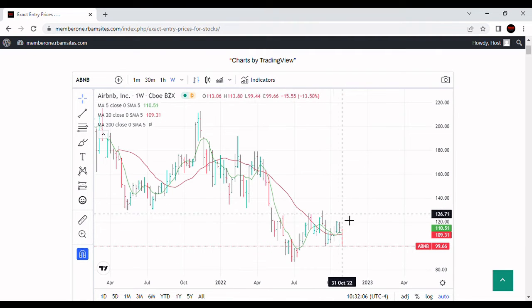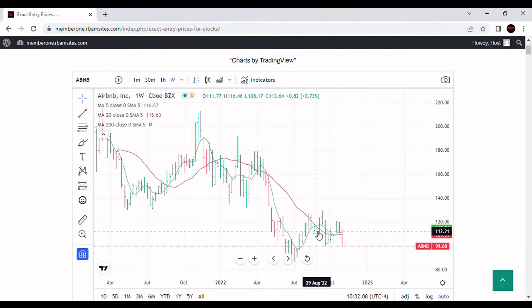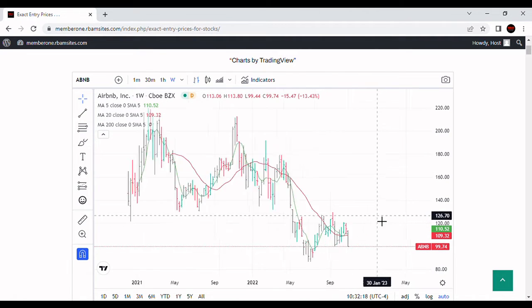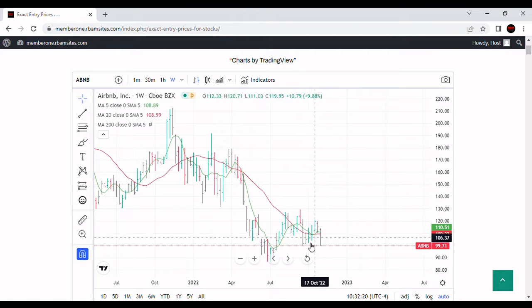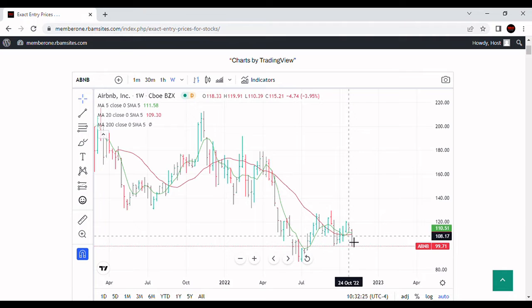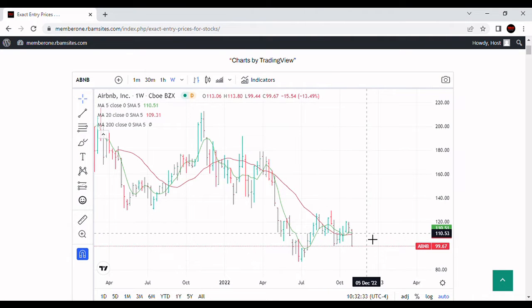If you take a look at this weekly chart we're looking at right now, you can just draw a line through here roughly at $111. You can go all the way back to the week of May 22nd and see this stock hasn't gone anywhere. So there's no real interest in buying this stock. I would love to say that this stock looks like it's flattening out and looking like it could put in a rally, but I wouldn't say that. It's way too soon. You can see the 20-week moving average is flat, the green. The 5-week moving average is becoming flat. So this stock is just basically dead money across here.